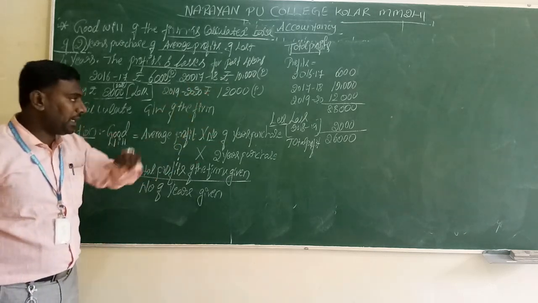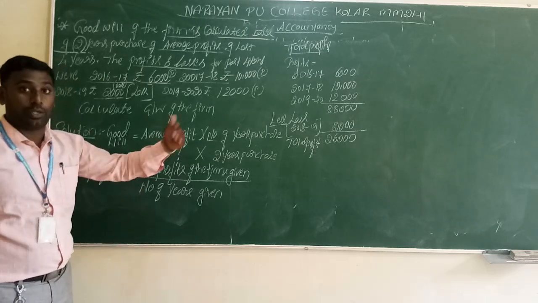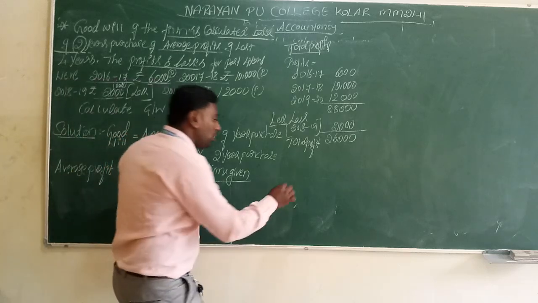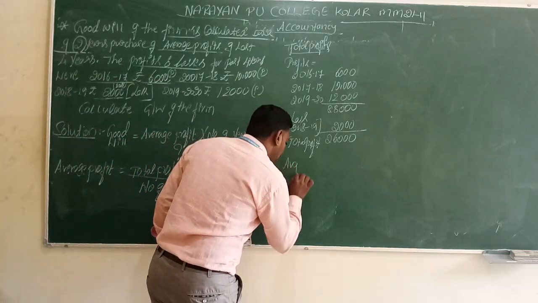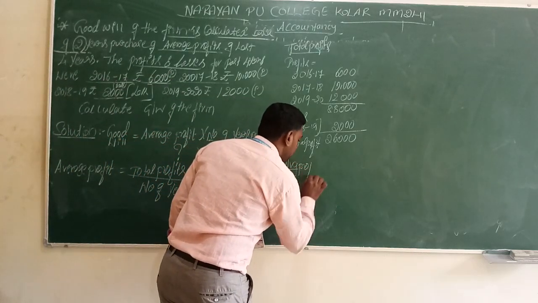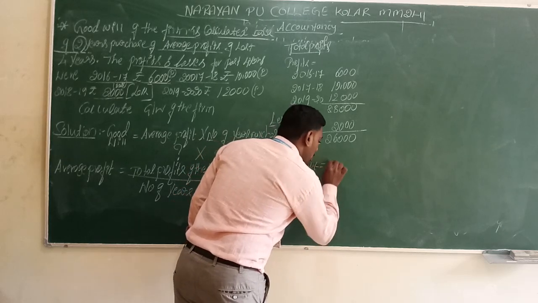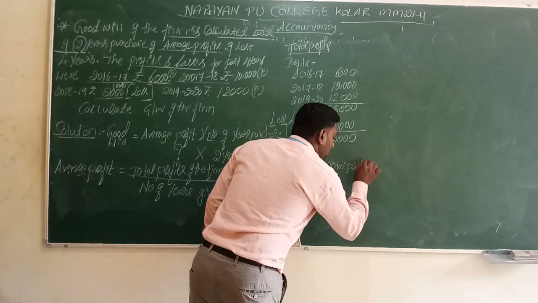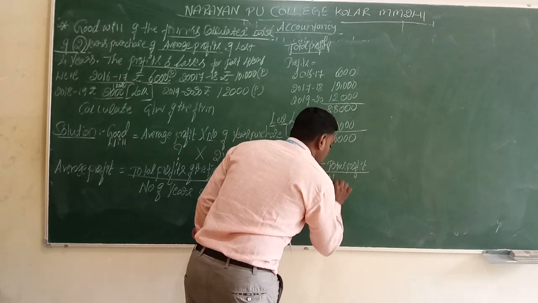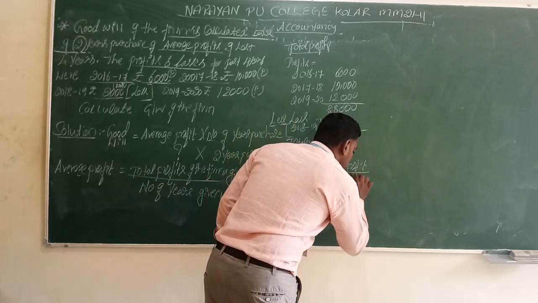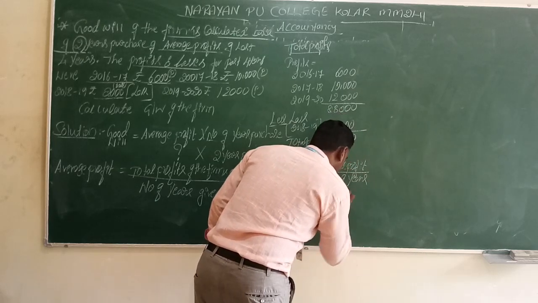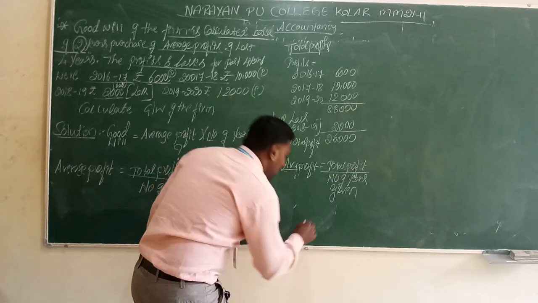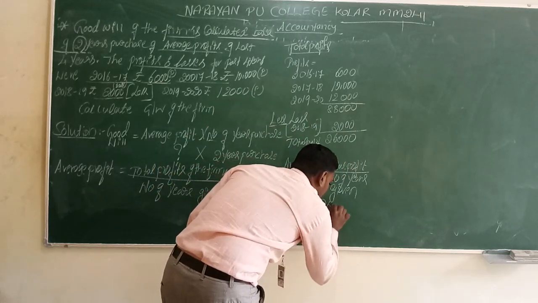Average profit is not given, but the total profit information is given. We have to divide the total profits by the number of years, and then we get the average profit. So average profit is equal to total profit divided by number of years given. Total profit is equal to 26,000.